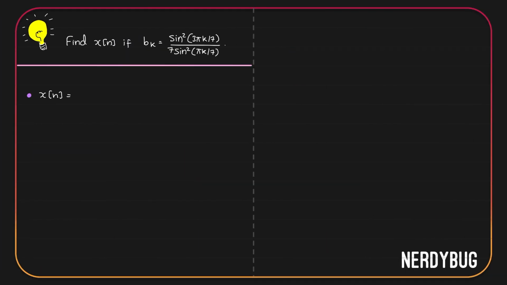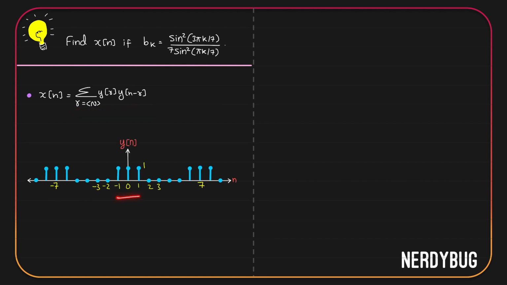X of n is going to be summation where r can take any n consecutive integer values, y of r multiplied by y of n minus r. This is the periodic convolution of y of n with itself. This is how y of n looks like. Since the period of y of n is 7, we can take the summation for any 7 consecutive integers of n. So I will take from minus 3 to plus 3. So we can write summation where r takes values from minus 3 to plus 3 of y of r multiplied by y of n minus r.